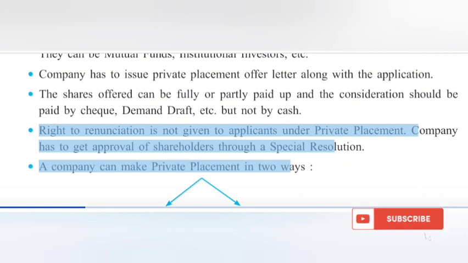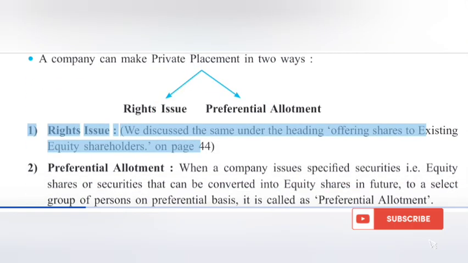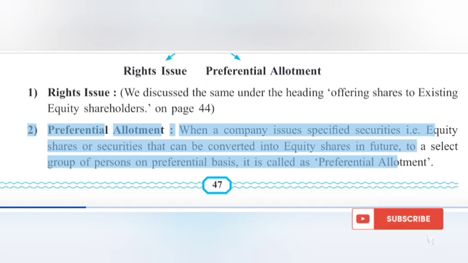Company has to get approval of shareholders through a special resolution. A company can make private placement in 2 ways: 1. Rights issue, 2. Preferential allotment.